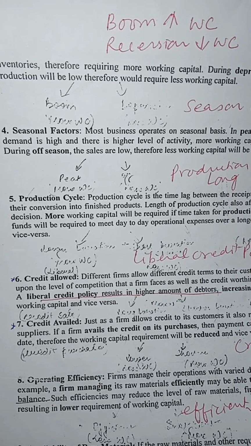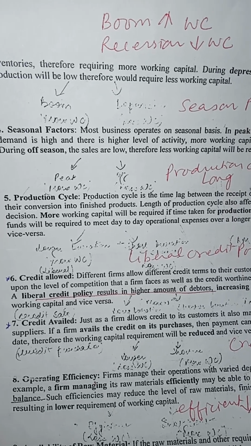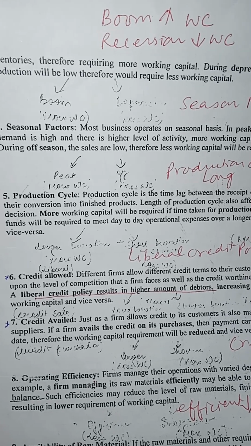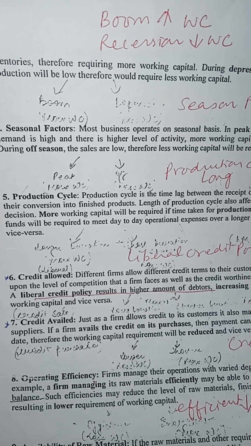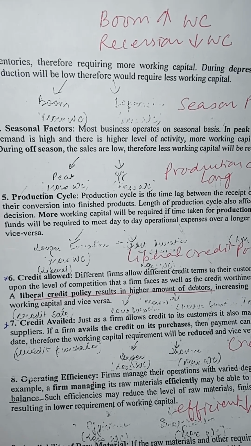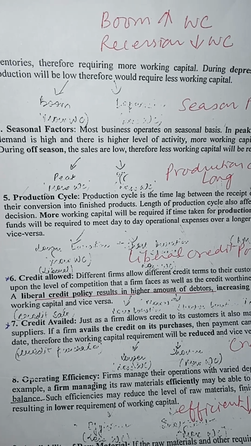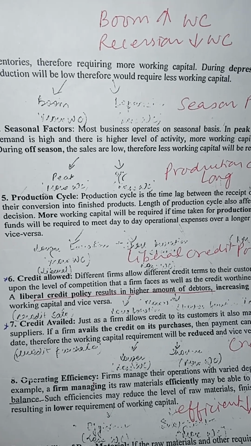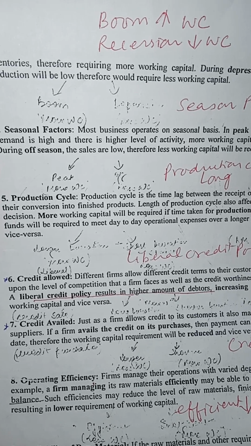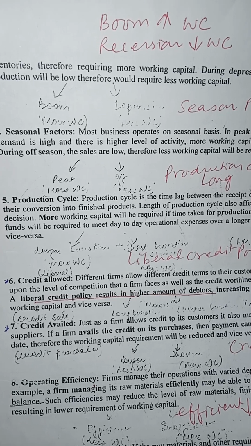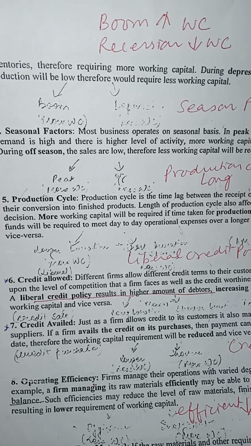Working capital is that part of the capital of a company that is employed in its day to day functioning. It includes current assets and current liabilities. Working capital can be of two types: gross working capital and net working capital. Gross working capital is equal to current assets, and net working capital is equal to current assets minus current liabilities. Today we are discussing factors affecting working capital requirements.